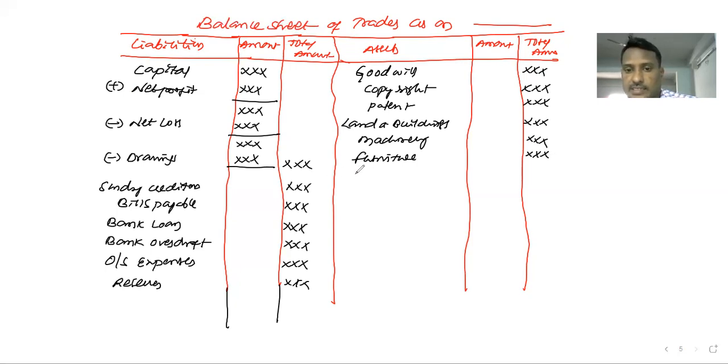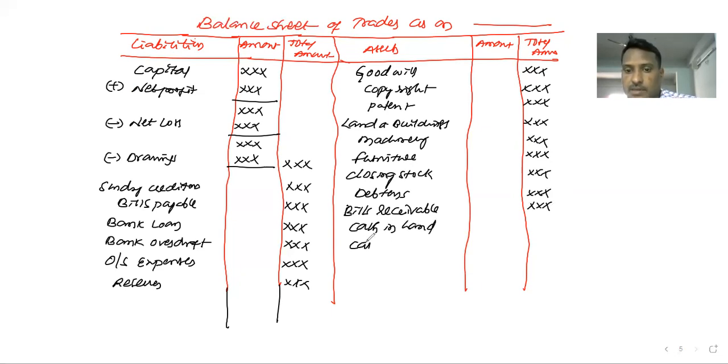After that, current assets like closing stock, debtors, bills receivable. These are current assets. Cash in hand, cash at bank, then prepaid expenses.